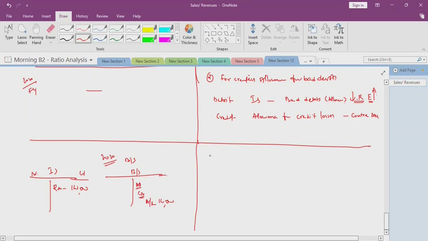Whereas here in the income statement, revenue is 100,000, and here bad debts loss, that is 3,000.